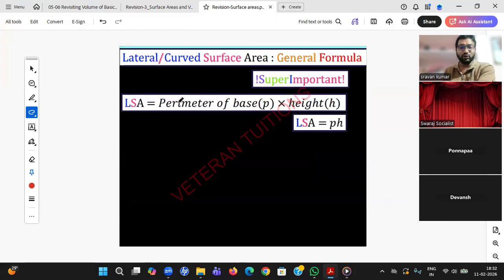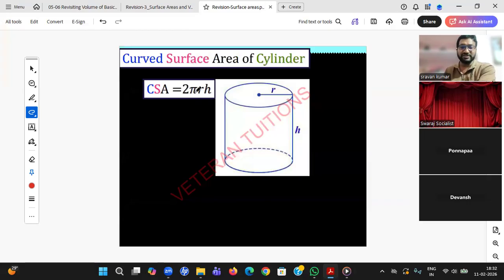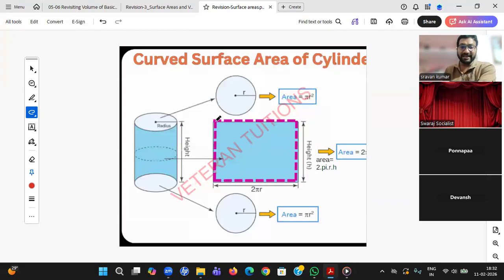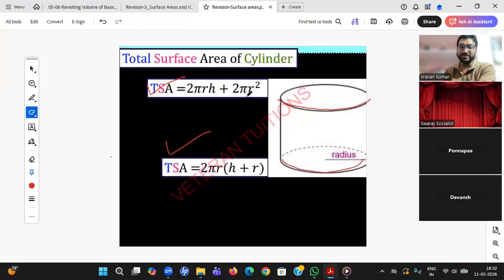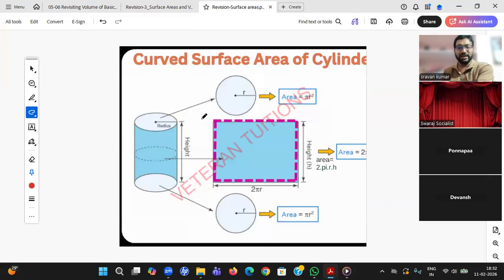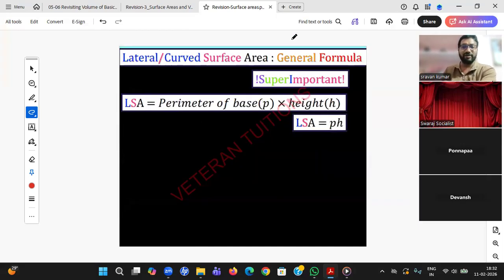So cylinder, I have given two formulas, students. Curved surface area is 2 pi r h, and total surface area is 2 pi r h plus 2 pi r square. I have also given a master formula for whenever you are forgetting things. For whatever figure you forget, whenever I am asking lateral surface area, it is just perimeter of the base into height. Perimeter of the base into height.